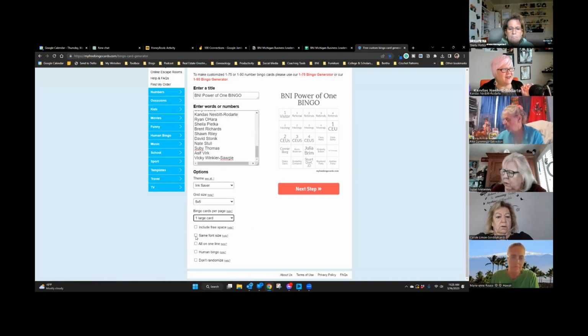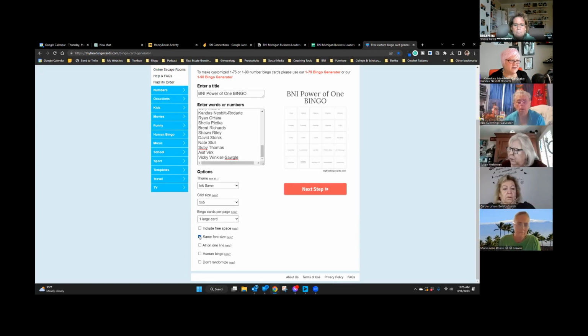And then I think it looks better when the font is all the same size. I just think it looks better. So I change it to all the same, and if you wanted a free space, you can put in a free space. But what I do is I say, if your name is on the card, you're a free space. Because it's too much work to go through and make sure the person you're sending the card to doesn't have their name on the card. All right. Okay. So then we're ready. That is everything you need to do. And then you click next step.